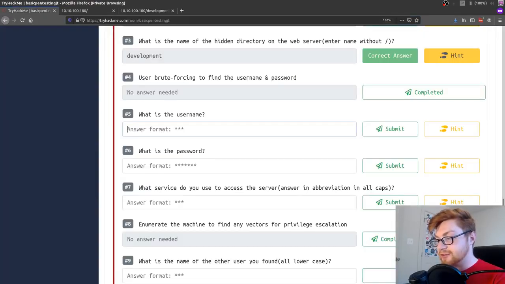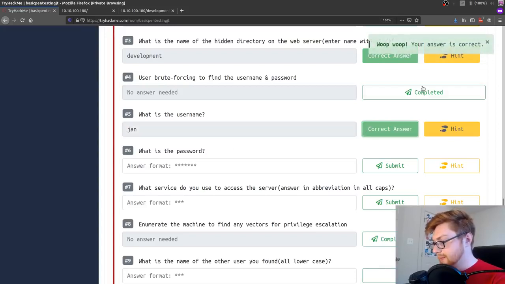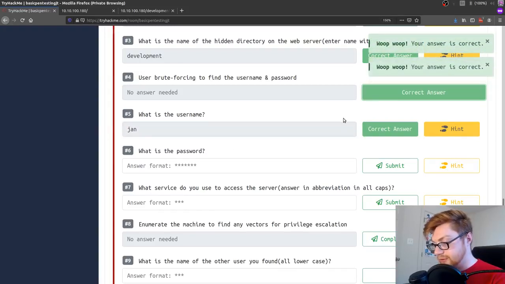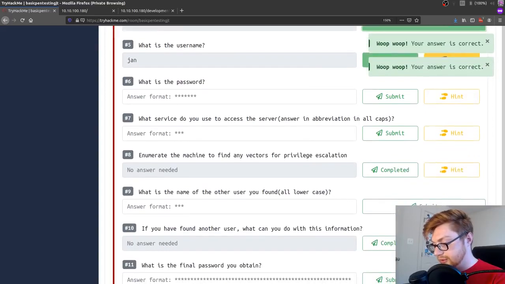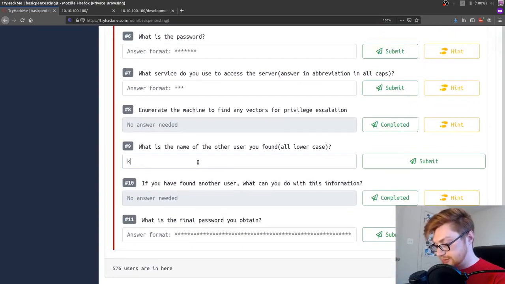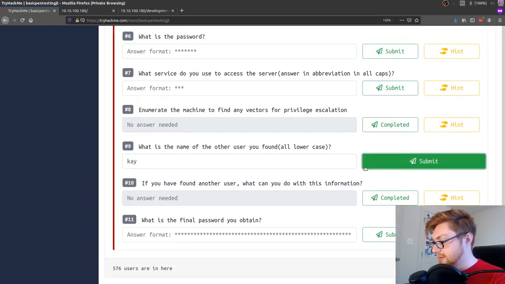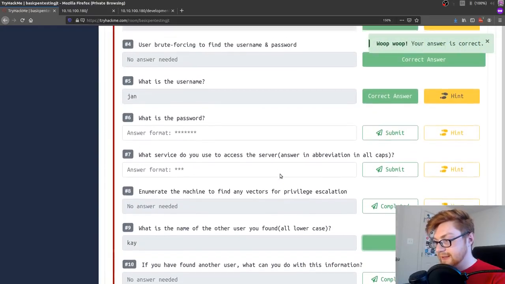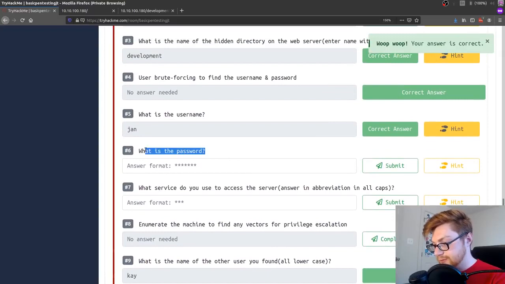If we go back to that page, let's say, what is the username? Well, we had Jan. We can go ahead and submit that. I guess we can mark that as complete too. And it asks for the other user you found. So let's put K in here. Good. And now, what is the password? We don't know that yet.